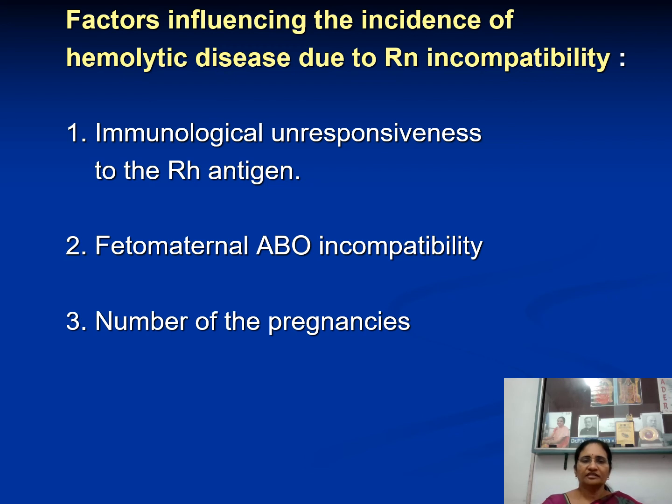And feto-maternal ABO incompatibility. When mother and fetus have different blood groups, not belonging to the same blood group, then ABO incompatibility will be more dangerous when compared to Rh incompatibility. When this is there, Rh is negligible. And the third point is the number of pregnancies. Nothing will happen in the first pregnancy. The problem is only with the second and third pregnancies.